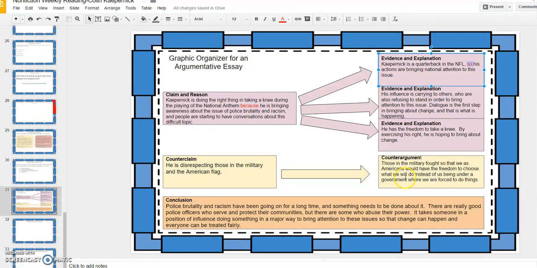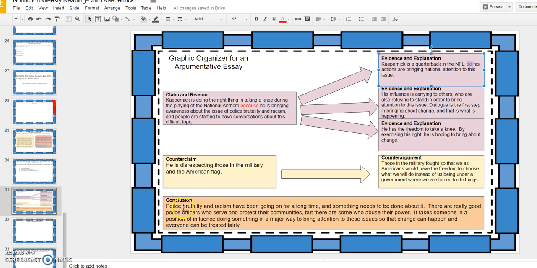I'm using some text evidence. It says those in the military fought so that we as Americans would have the freedom to choose what we will do instead of us being under a government where we are forced to do things. So that is the counter argument that's based in the text. It's not putting in my personal feelings or opinions. This is just using the text evidence.